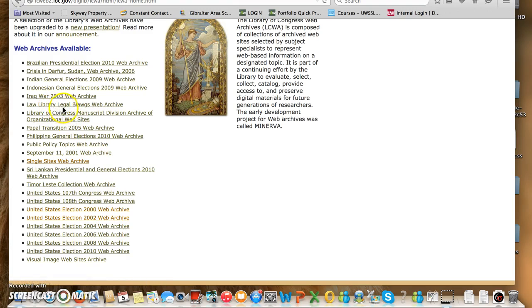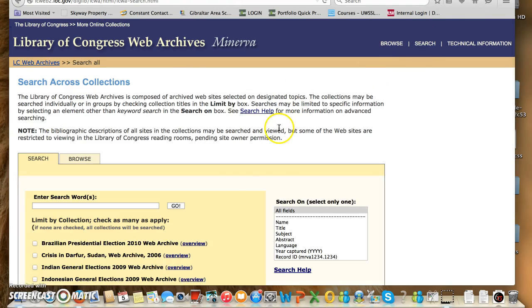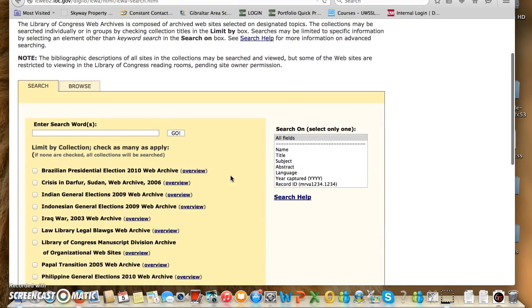For example, Law Library, Public Policy Topics, Single Sites, United States Congress, United States Elections, September 11, 2001, etc. By clicking Search, we will go ahead and start a search without specifying what web archive we want to use.